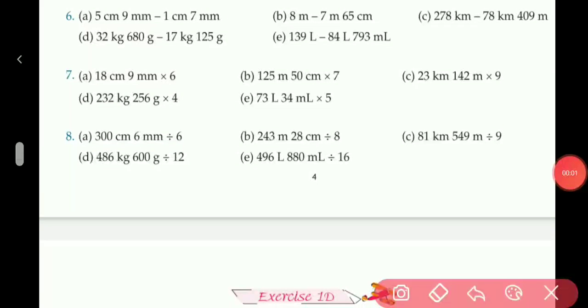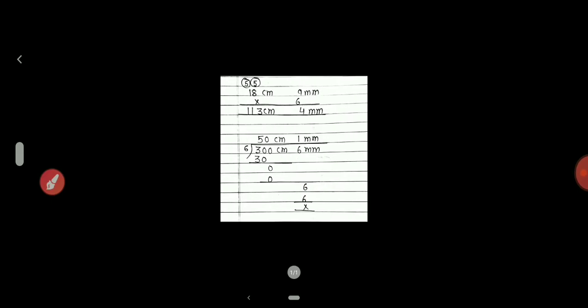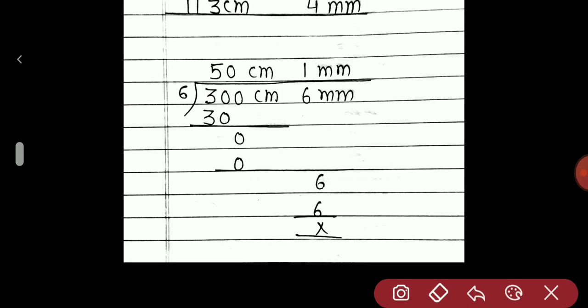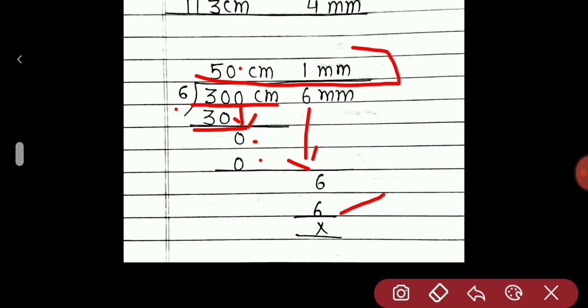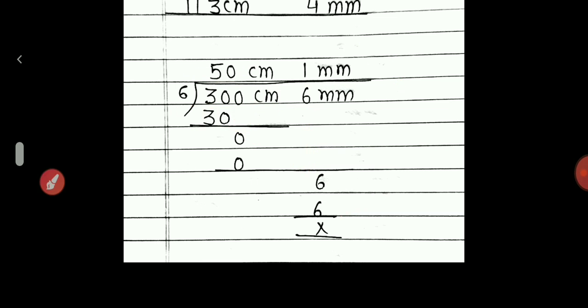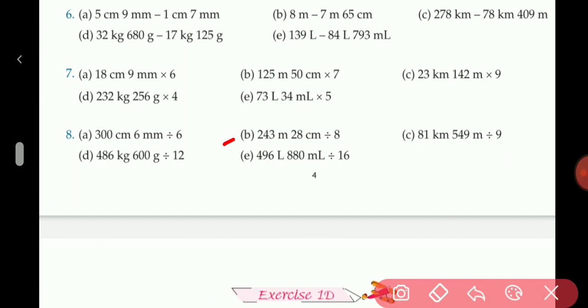Question number 8. A part, 300 centimeter 6 millimeter divided by 6. In this question you have to divide this number by 6. Here is the solution. So first we will divide 300 centimeter. 6 fives are 30. So we will write now 0 here. 6 zeros are 0. Now we will write 6 here. Then 6 ones are 6. So here is the answer, 50 centimeter 1 millimeter. Question B, C, D and E will be your homework.